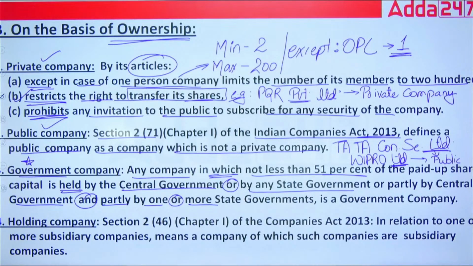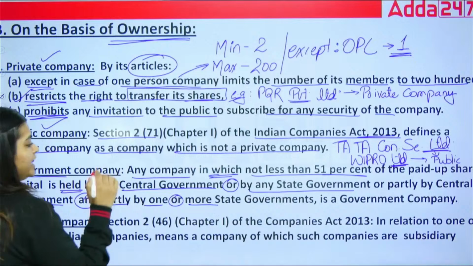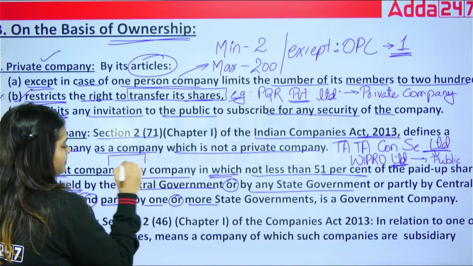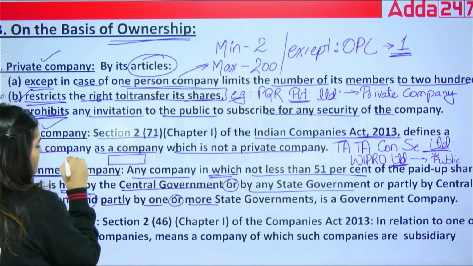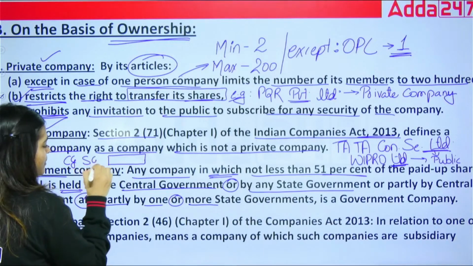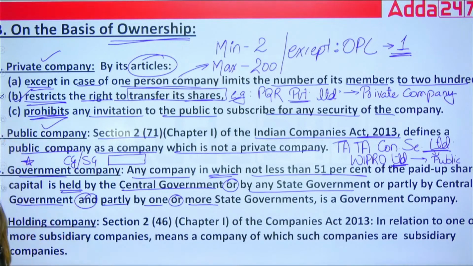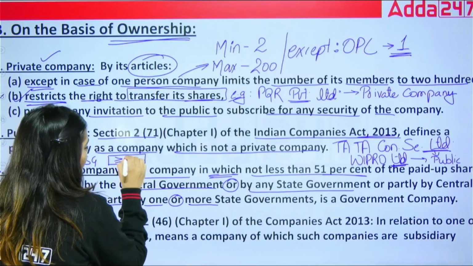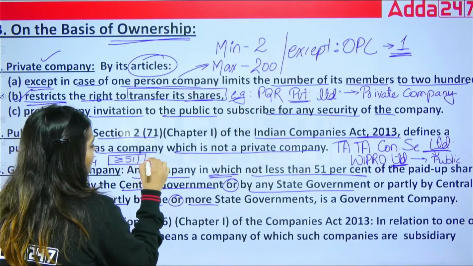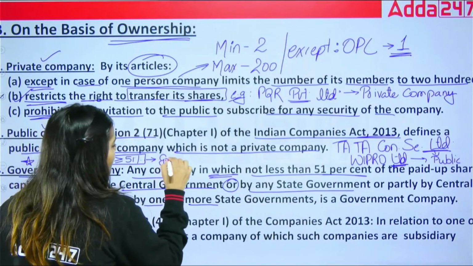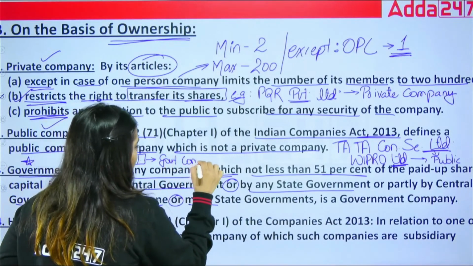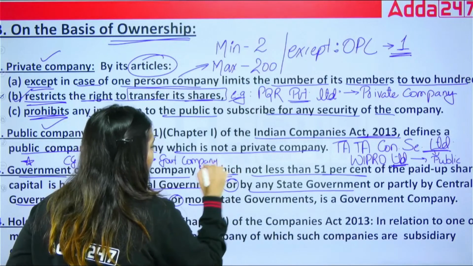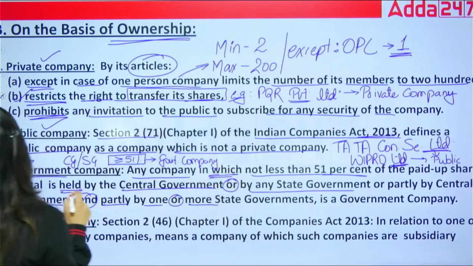What is the meaning of government company? Any company in which the central government, state government, or partly central and partly state hold more than or equal to 51%, only then are we going to call it a government company. Okay, let's take an example for this.